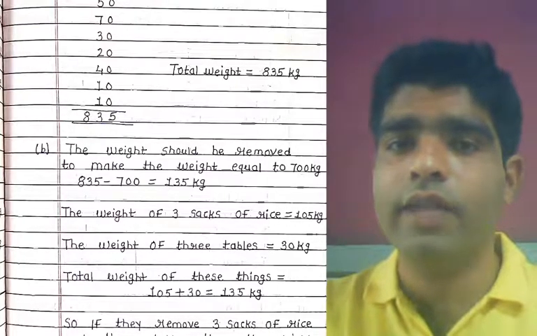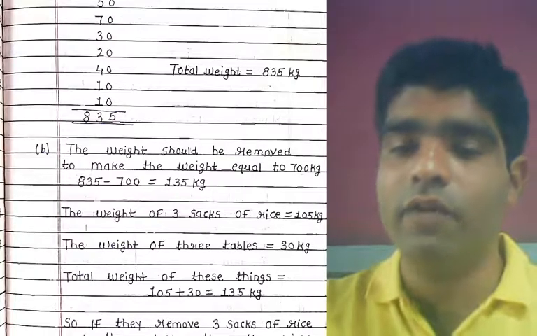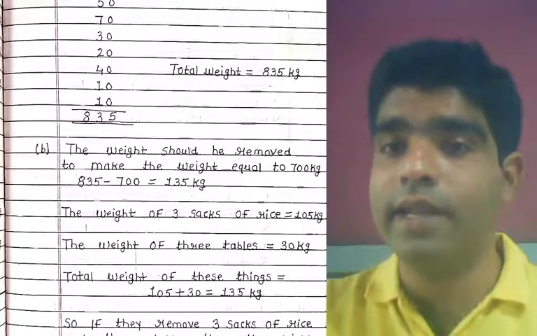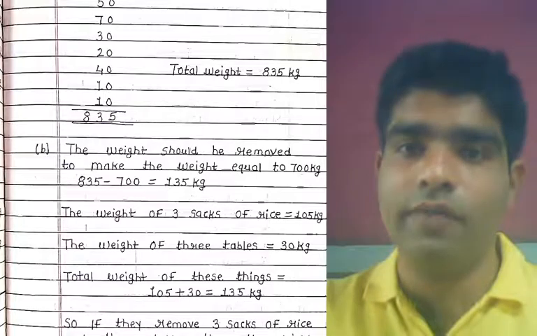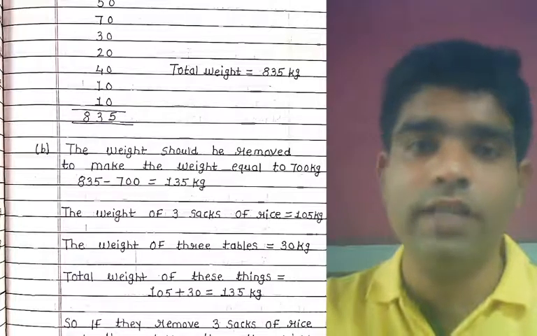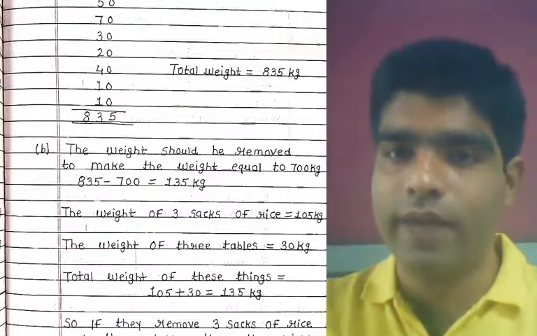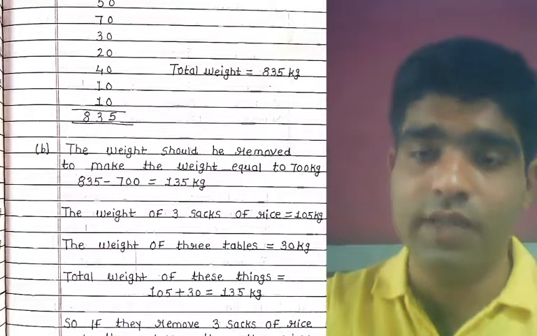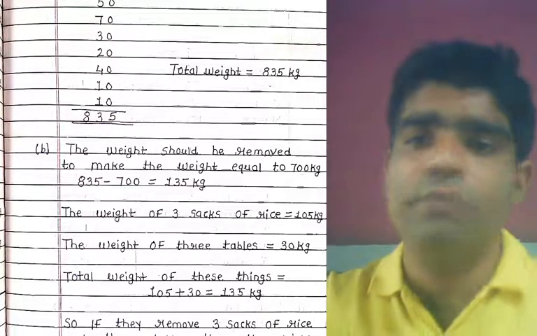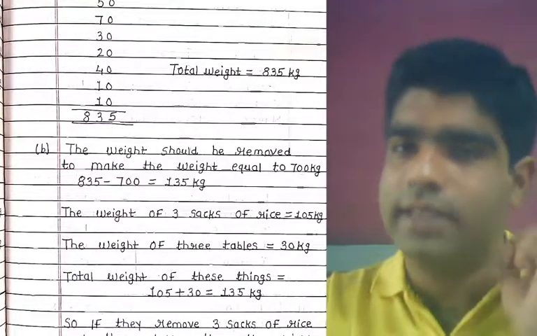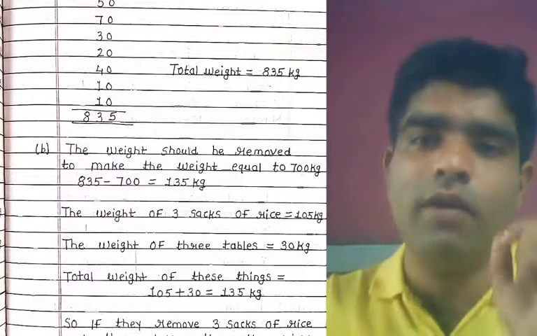Okay, now for the rest of the things, what items should be removed for the 135 kilogram? By using the chart, by using the table, the weight of 3 sacks of rice is given to you. This is 105 kilogram. Why? Because the weight of a sack of rice is 35 kilogram and the number of items is 3.